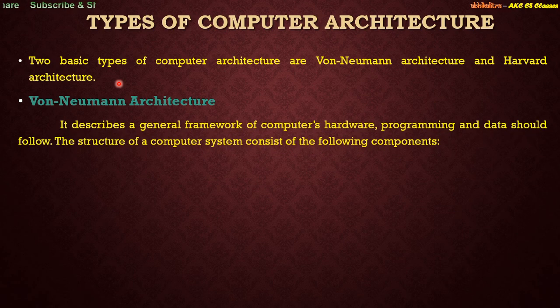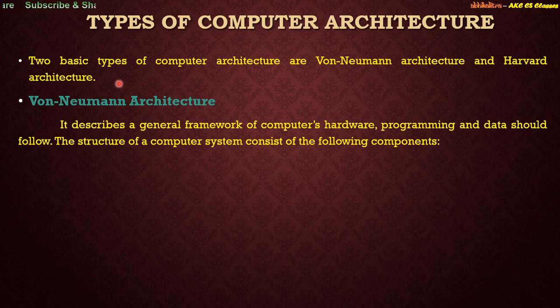So the von Neumann architecture is basically a general framework for a computer's hardware, programming and data that it should follow. Von Neumann architecture goes with the concept of stored program, right? What is actually the stored program concept?